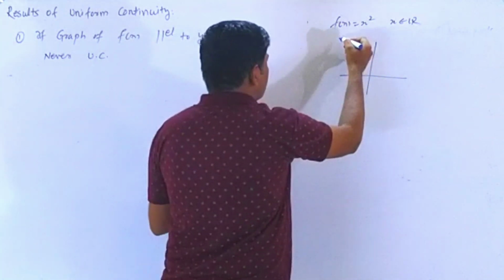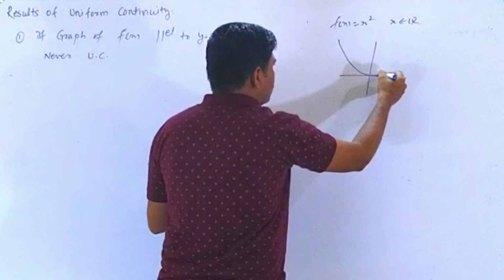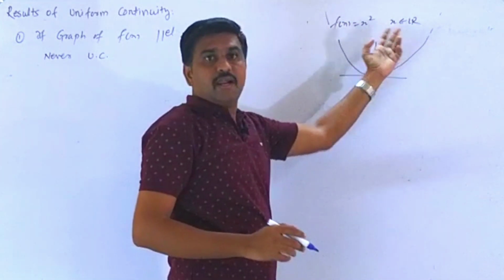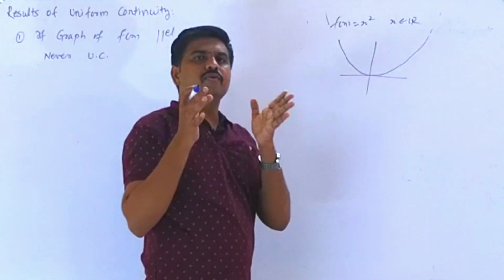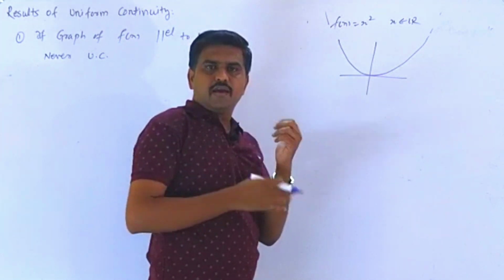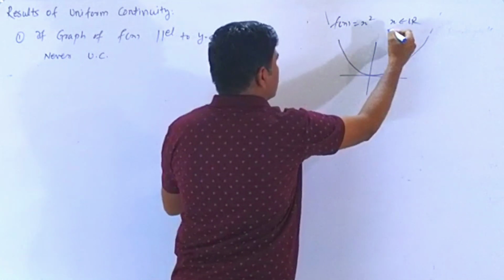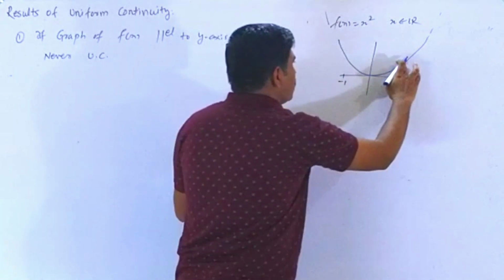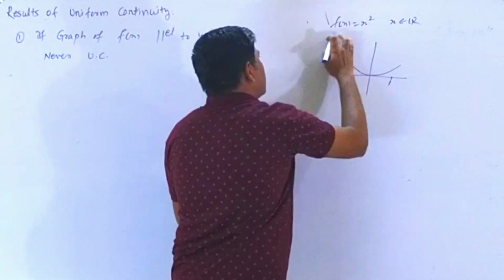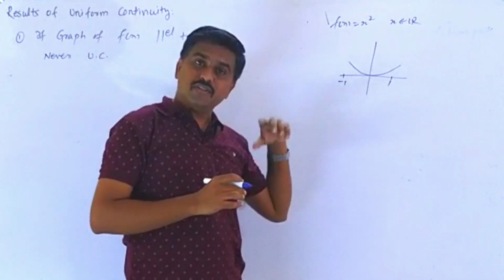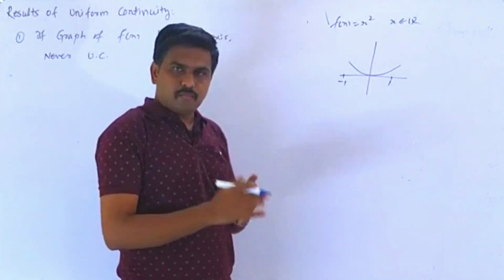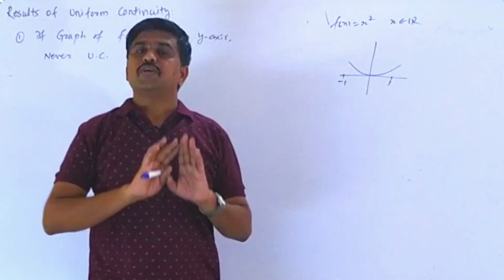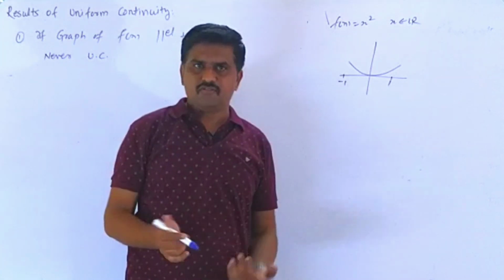Its graph of x square is like this, and it looks parallel to the y-axis, because the domain is R. If you restrict that domain, if you take the domain as an interval having finite length, suppose I take a to b or -1 to 1, then our graph is like this. It is not parallel to the y-axis, and that's why this is a uniformly continuous function. But if the domain is R, then the graph looks parallel to the y-axis, and that function is not uniformly continuous. So this one is the first result.